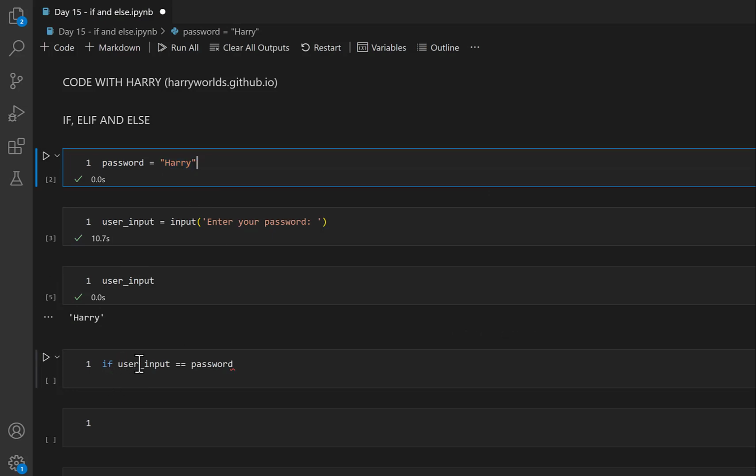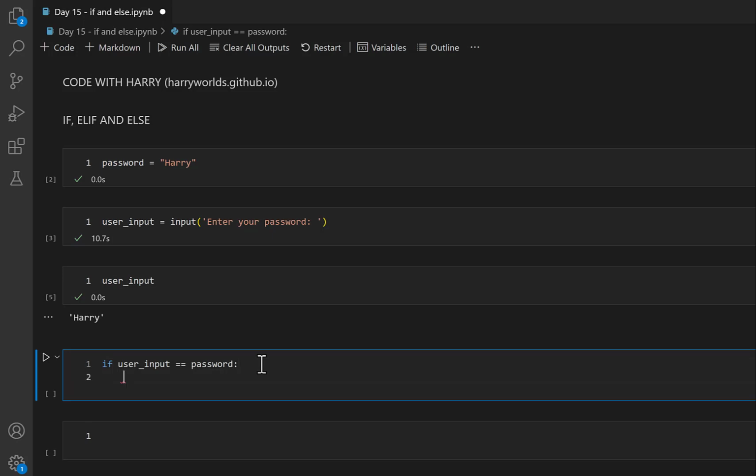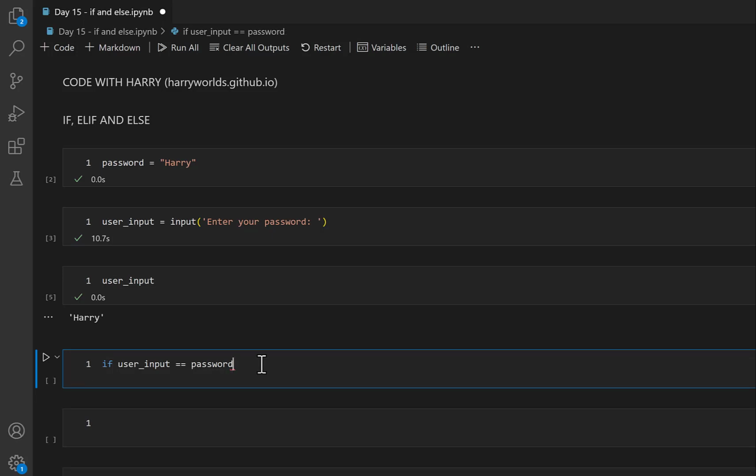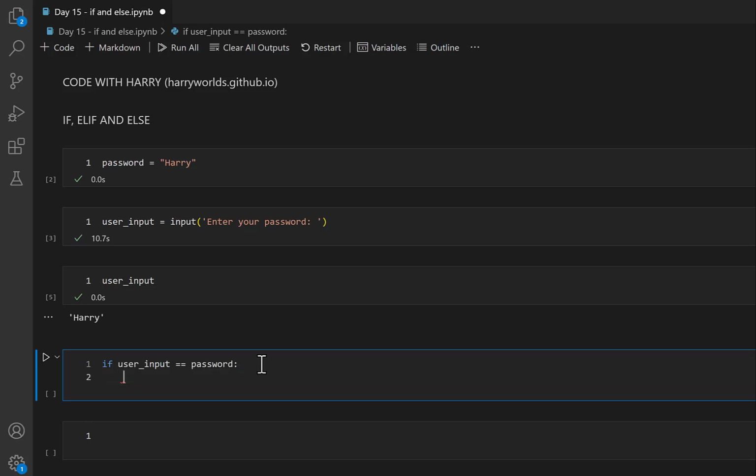And I will say if user input equal to, not equal to, because equal to is a comparison, right? We're comparing both of those variables. Then we have to use this colon. Then you can see that after I enter this, there is automatically a gap over here. Those are our Python indentations.